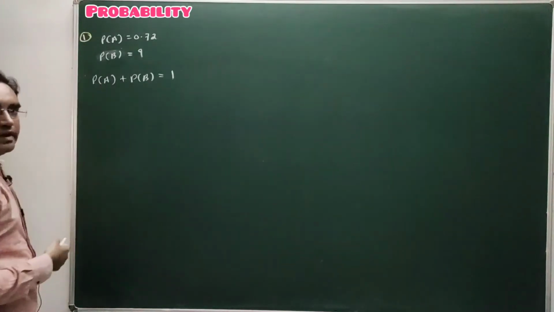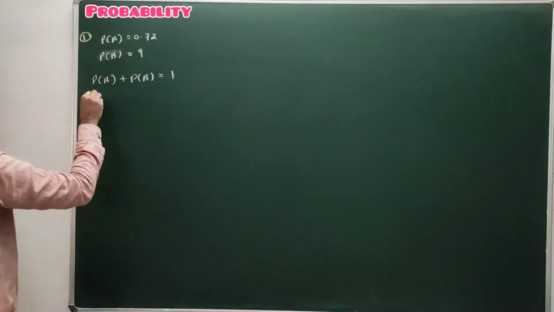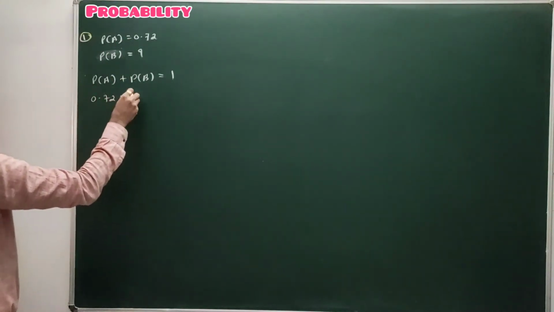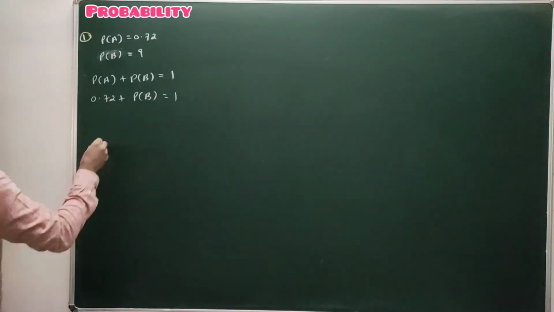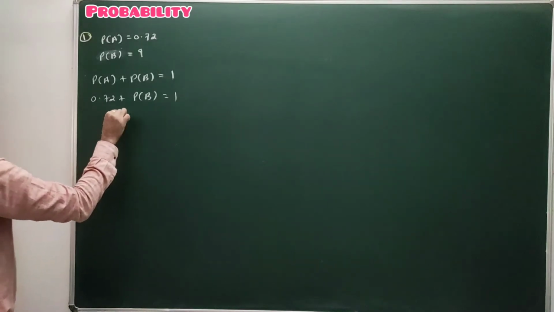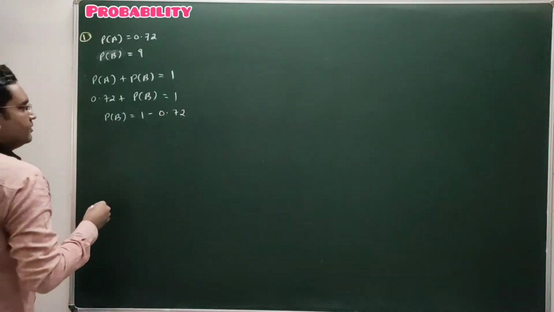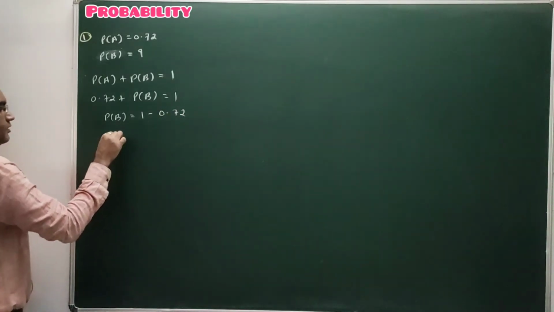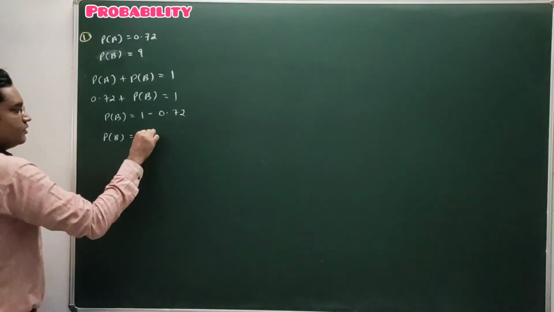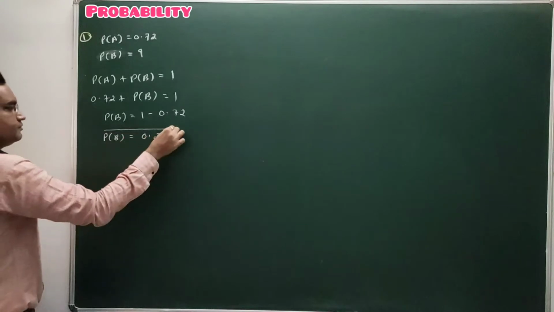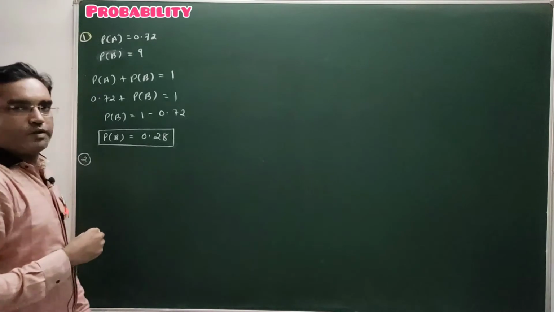Here only two outcomes are there, A and B. Probability of occurrence of event A is given as 0.72, and hence we can find the probability of event B. So P of B is 1 minus 0.72, and hence our answer is that the probability of occurrence of B is 0.28. Done? Simple question.